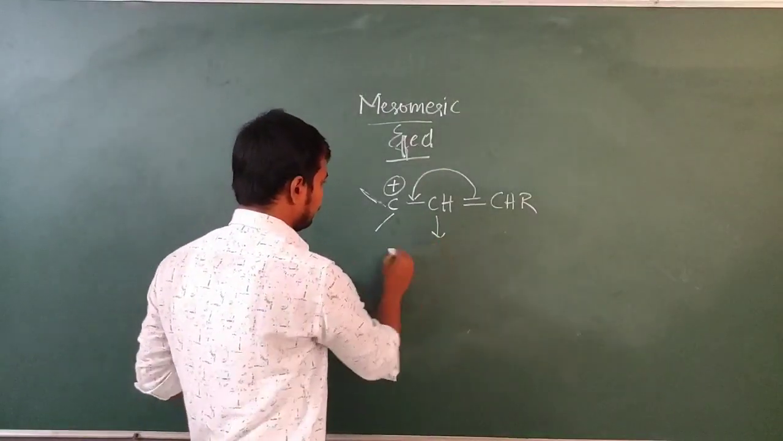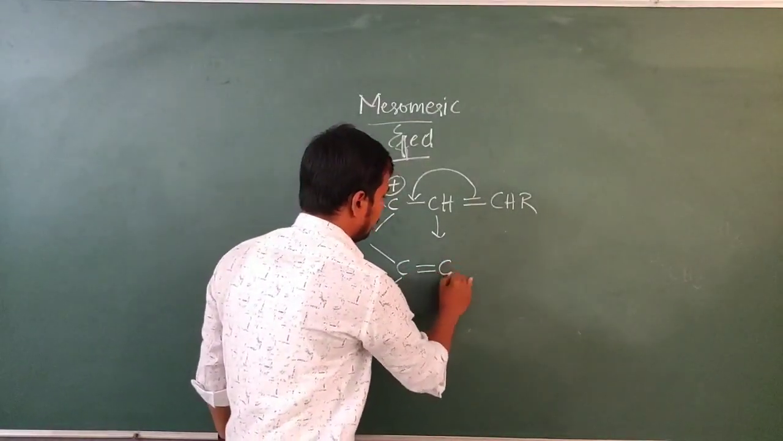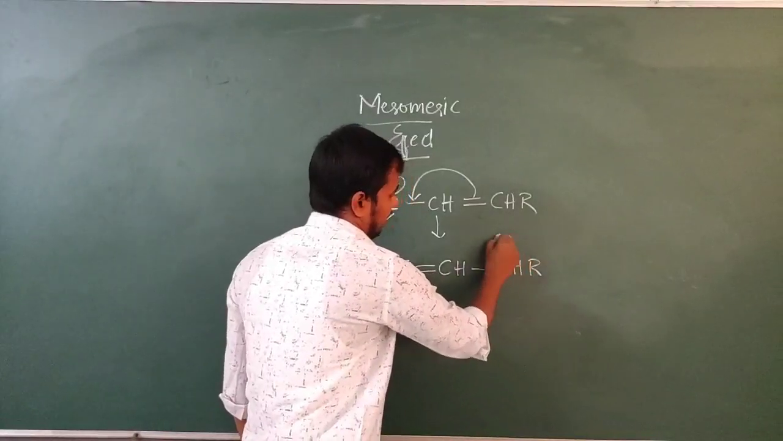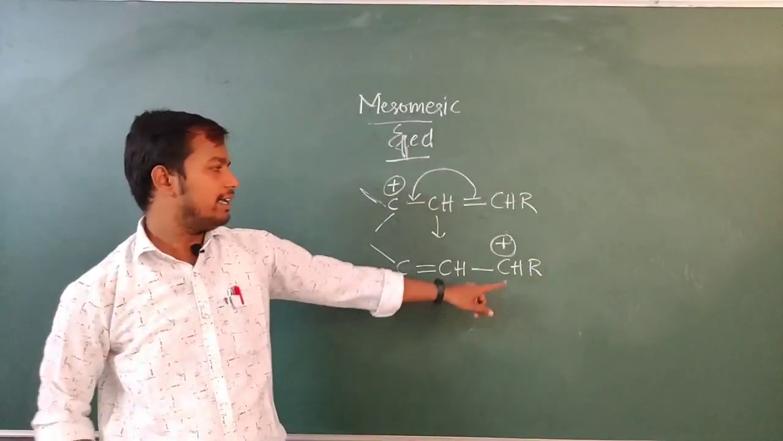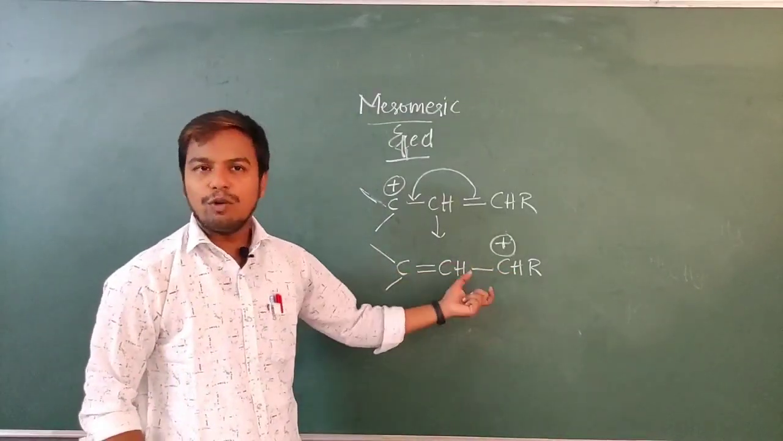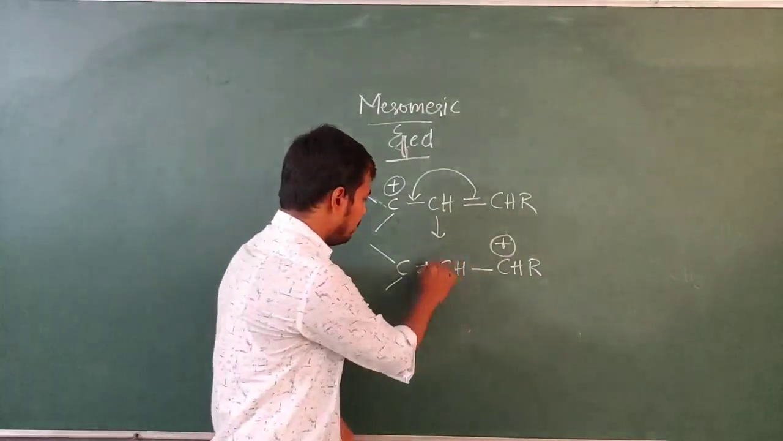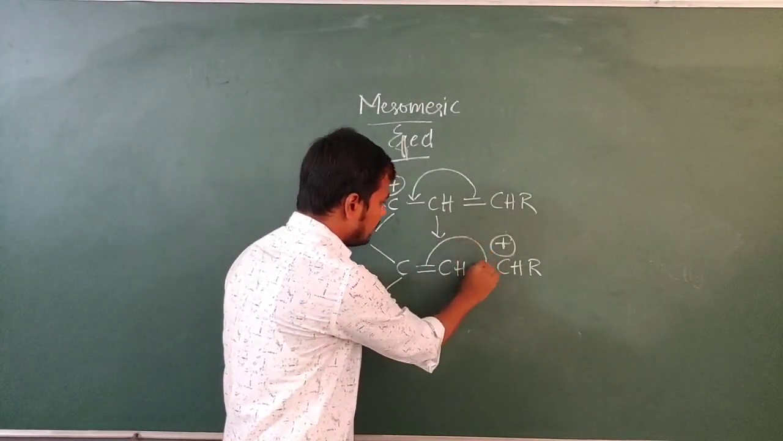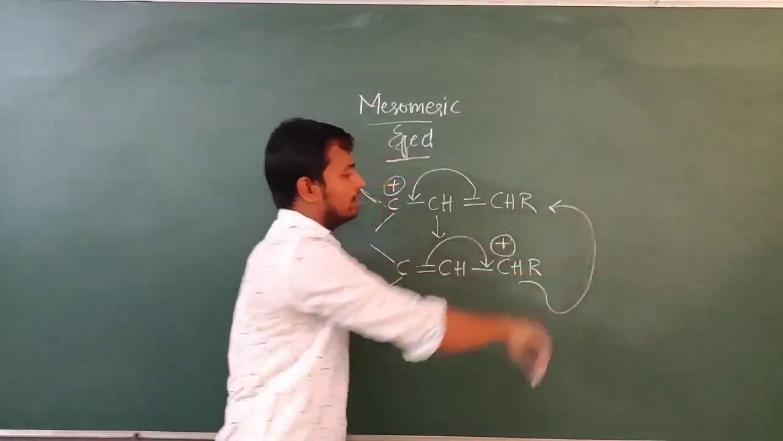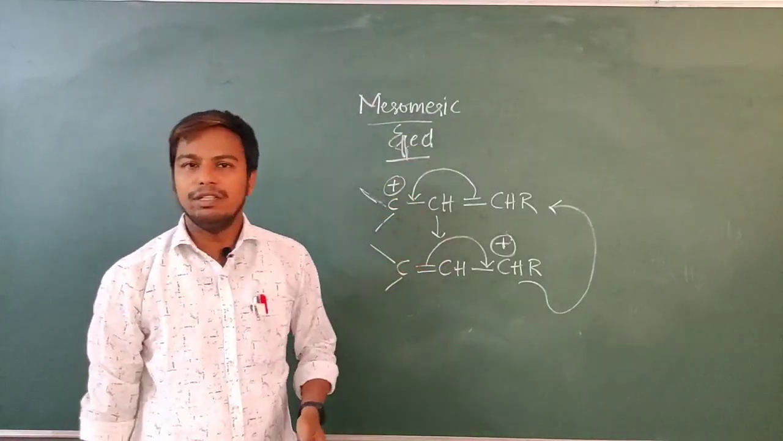So what do we get? The charge is neutralized. We got a double bond here, and another carbocation is generated here. If you watch carefully, these electrons can also migrate here. Am I correct? So let's do that. If these electrons migrate here, what structure do we get? The same first structure. Okay, this is about the mesomeric effect.